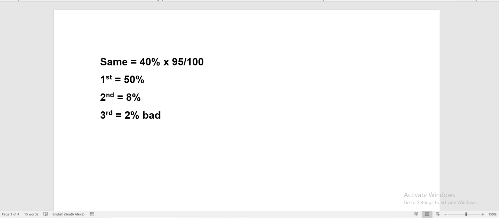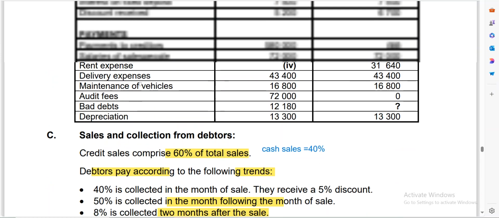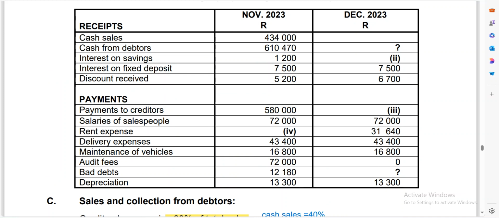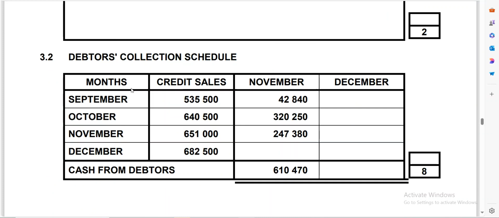Now most learners struggle with interpreting the information that they are given. I normally tell them that you must always start with the credit sales that are given, so that you can see whether it will affect your collection. And if you check here, your credit sales start in September. So you need to check if September will have any effect on November and December. So let's check that.